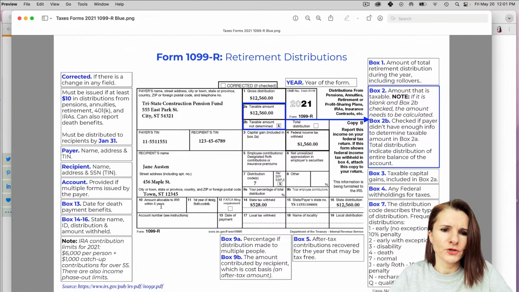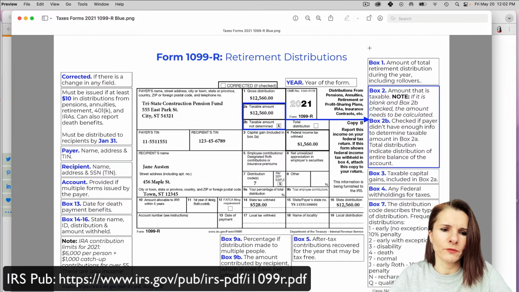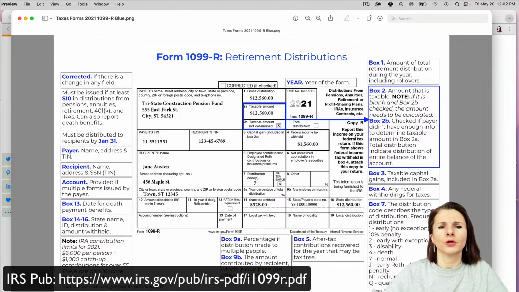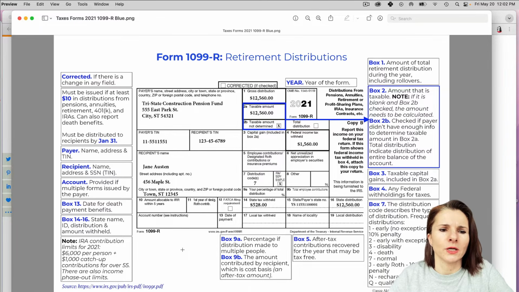Now, this information on the left and all the information here that I have, it's dummy information for Jane. And so this is just an example. And most of the things that we're going to go over are the typical situations that may not necessarily apply to you. And if you wanted more information, there's an irs.gov publication for 1099-R at the bottom. The address you can find has more information, or you can contact someone that you're working with, like a specialist, tax preparer, or financial advisor.